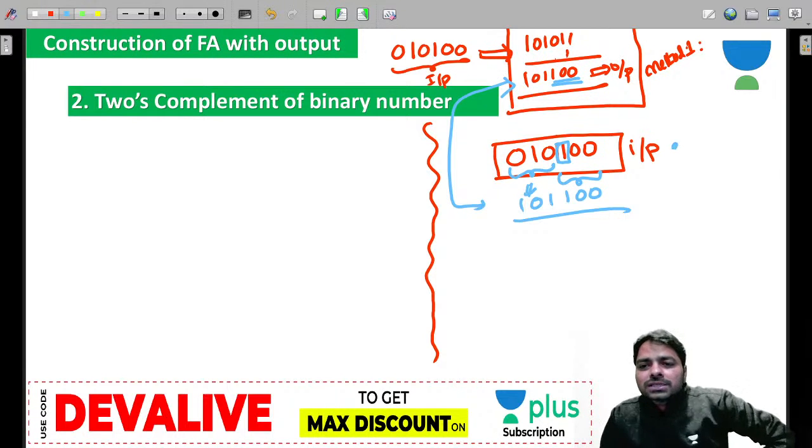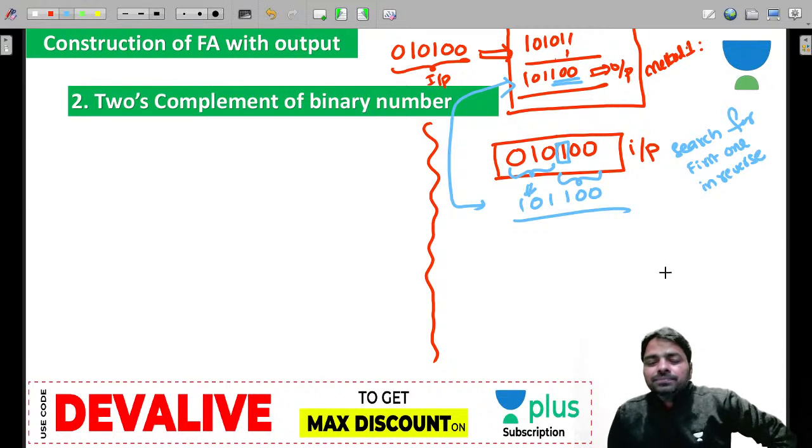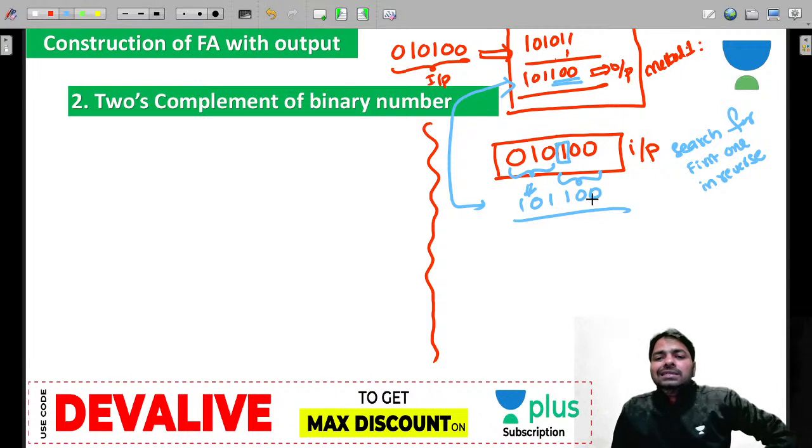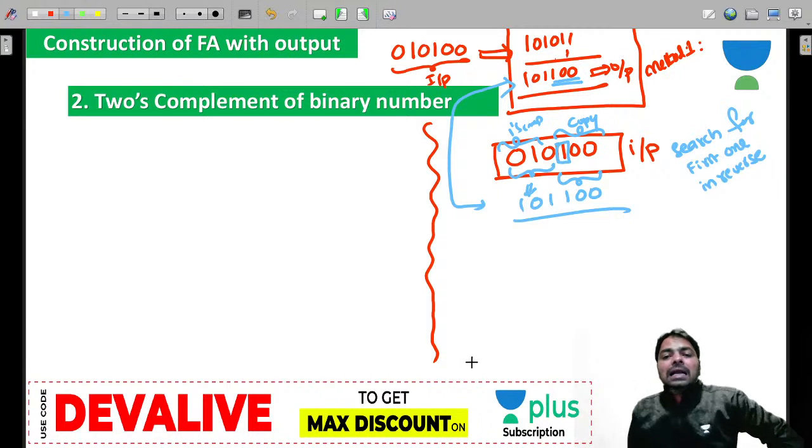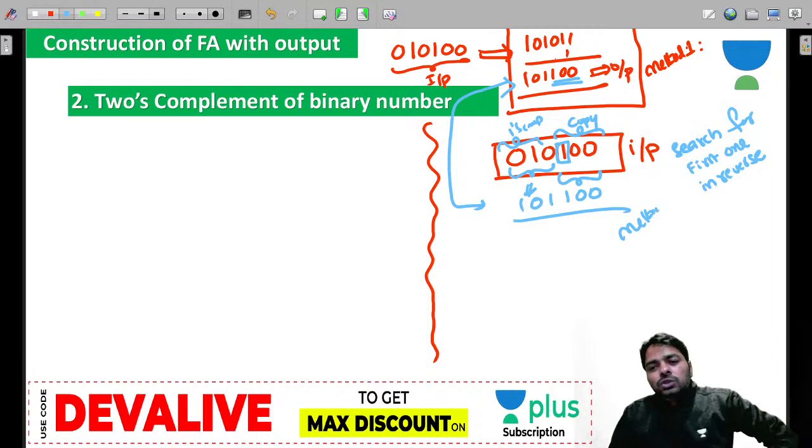What we do is search for the first one in reverse from the LSB, and till that one copy as it is, but after that do the ones complement. This is another logic to get the twos complement.